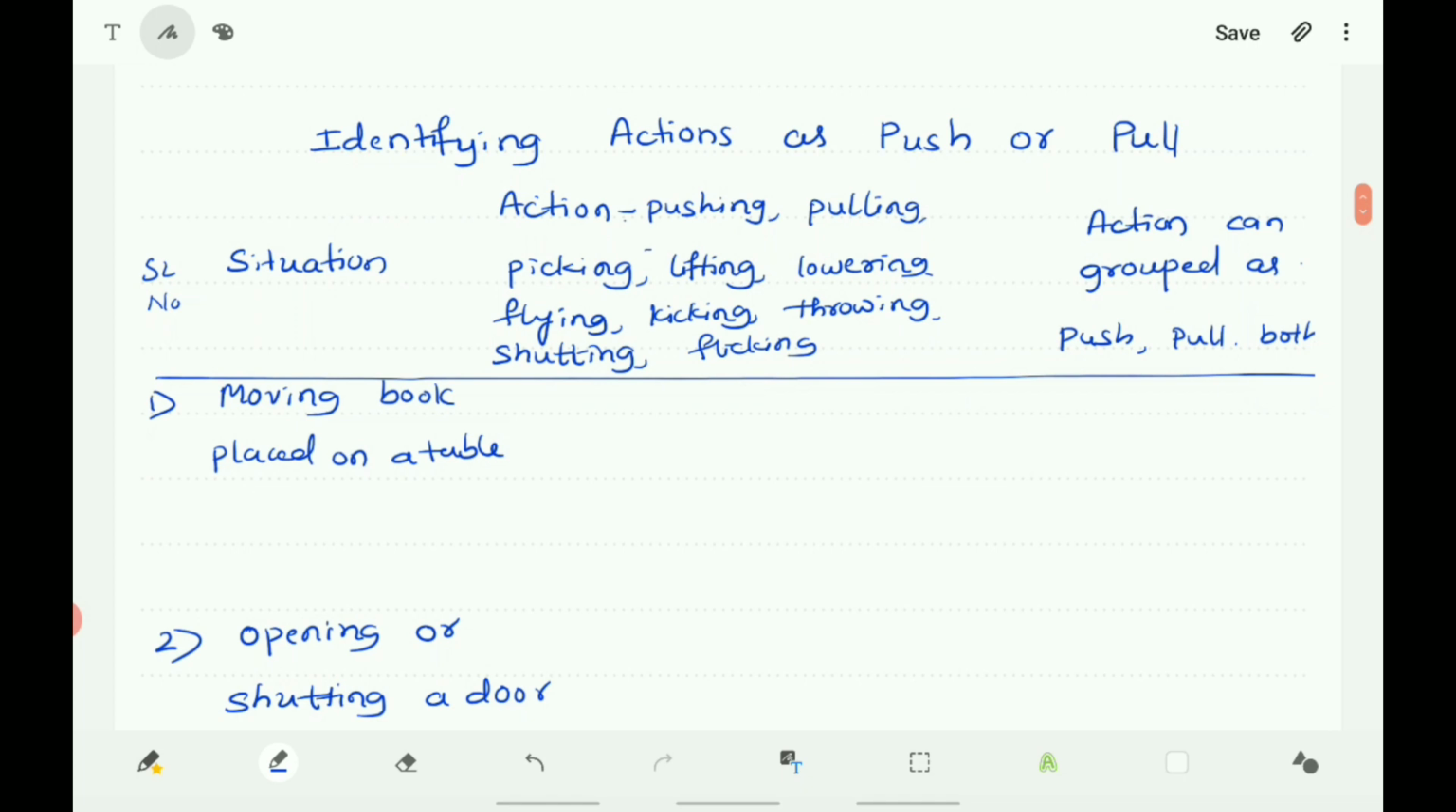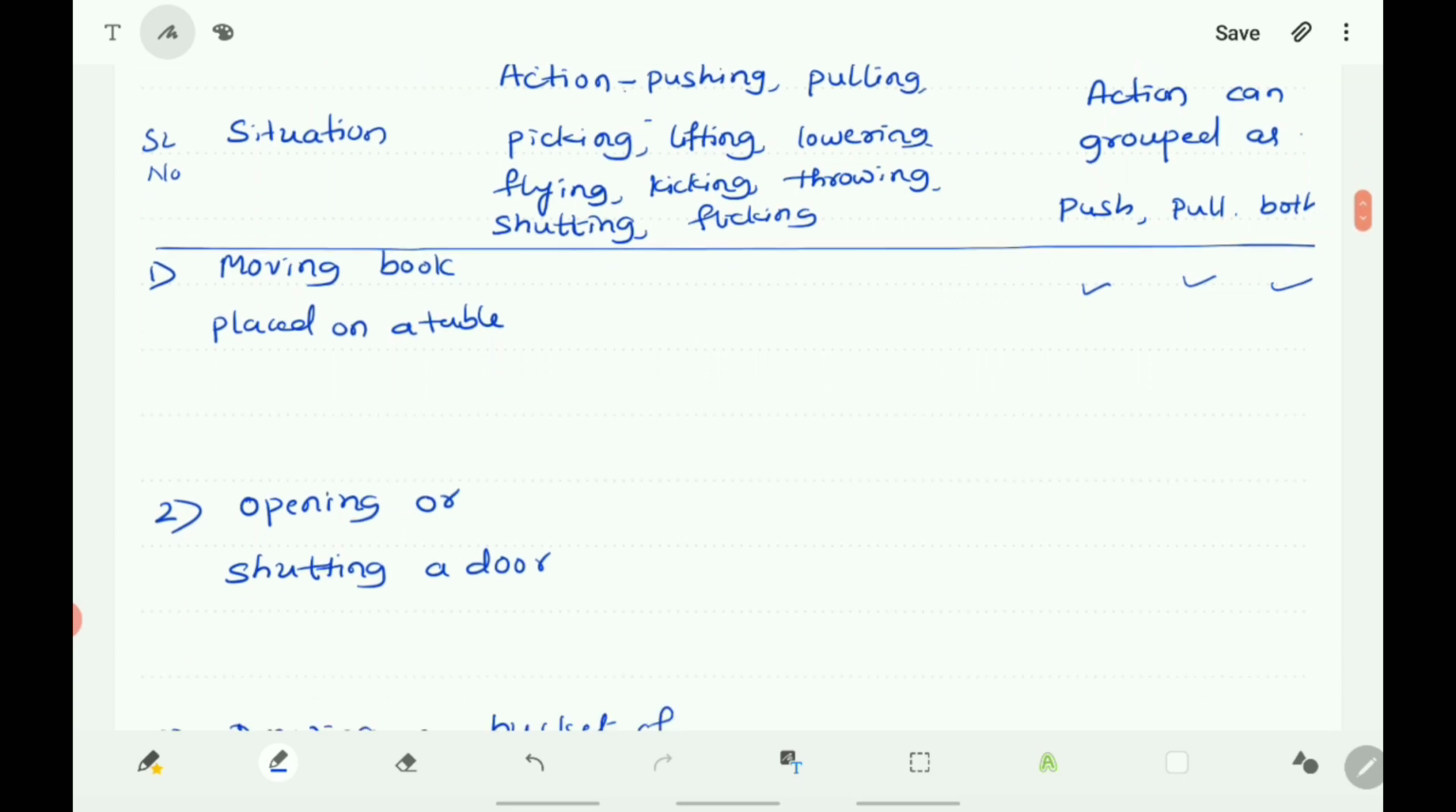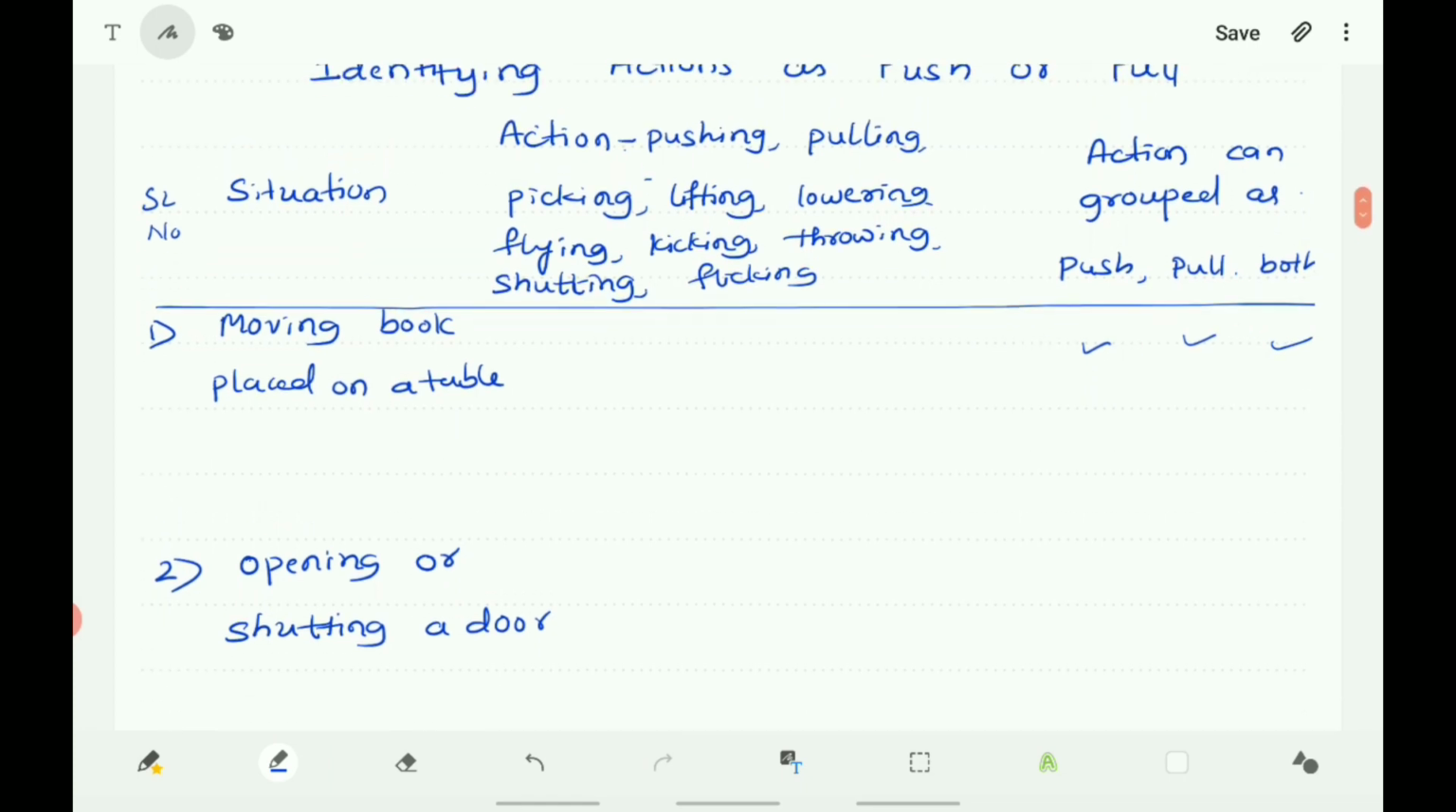Moving a book placed on a table. Here to move the book you can push it or pull it, and you can also lift it. So here you can take push or pull, and also both. Next, opening or shutting a door. To open and shut the door you can push or pull it.